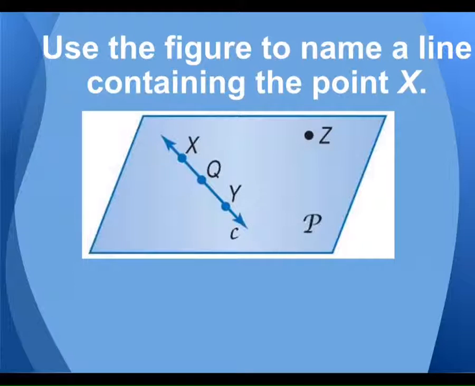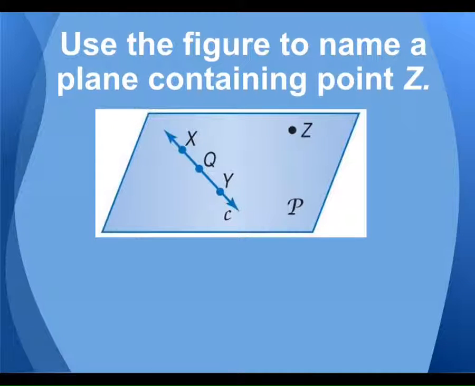Yeah. C. You can name it line C. What else could you name it? XQ. What else could you name it? XY, QY, YX, YQ, right? There's a bunch of different possibilities. It's either with the lowercase letter or 2 points. Okay. Name a plane.